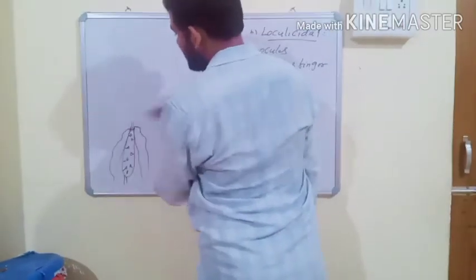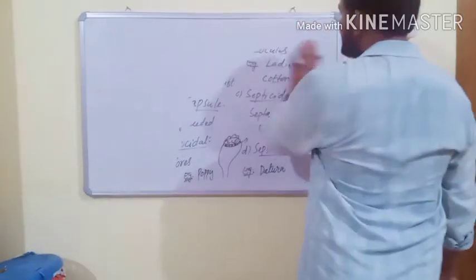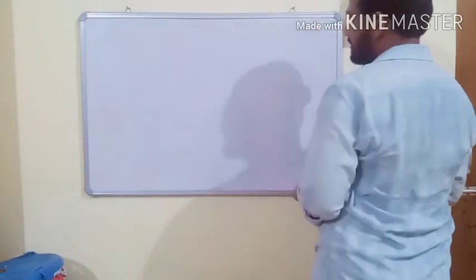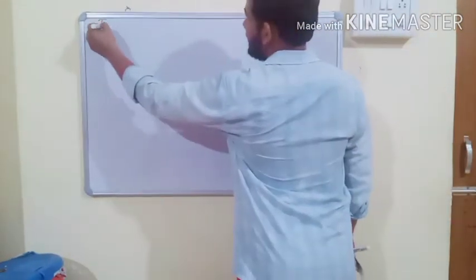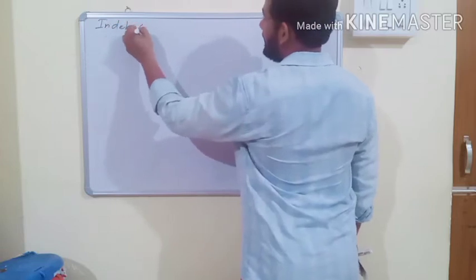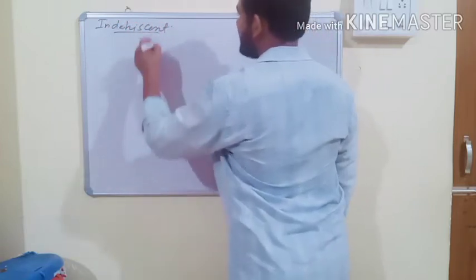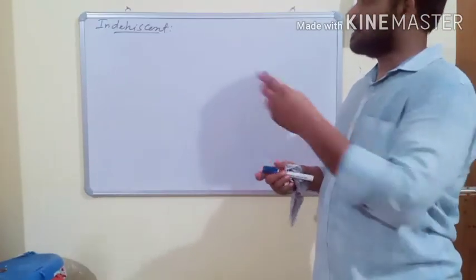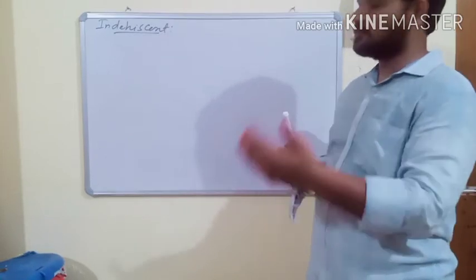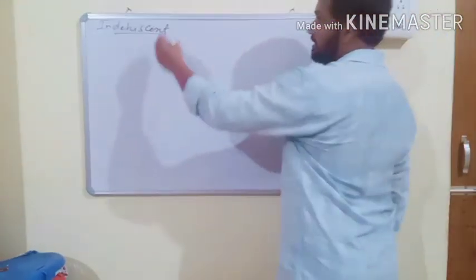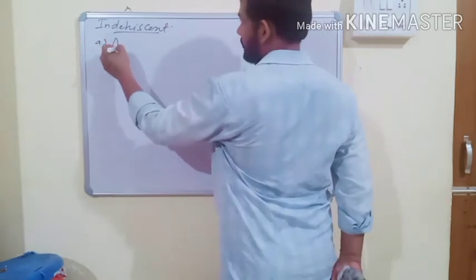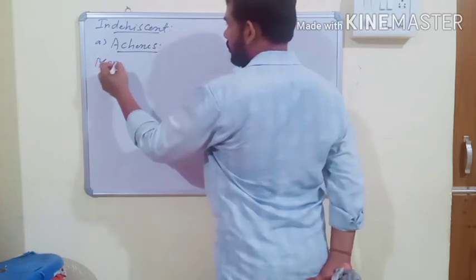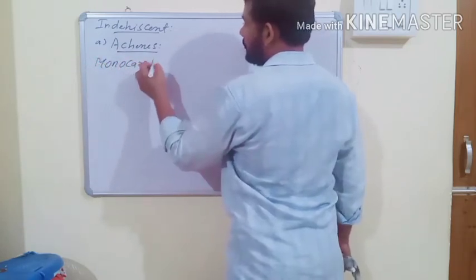Dry fruits are usually classified into three types: dry dehiscent, dry indehiscent, and schizocarpic. Dry dehiscent we have completed. And the second one is dry indehiscent. Dry indehiscent means they do not dehisce at the time of ripening, and the pericarp becomes dissolved and the seeds get outside. After that, the seeds germinate to form other individuals. And there are again different types. The first one is achene, and this fruit usually develops from a monocarpellary, unilocular ovary.